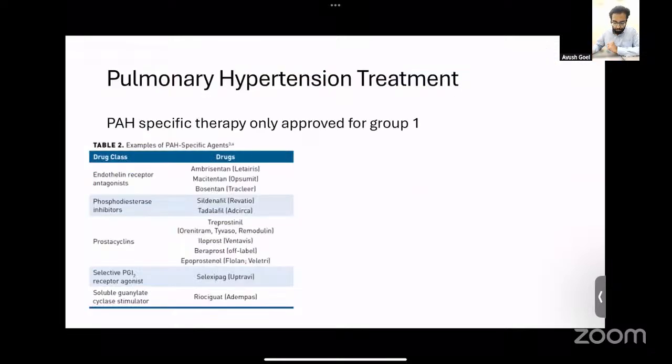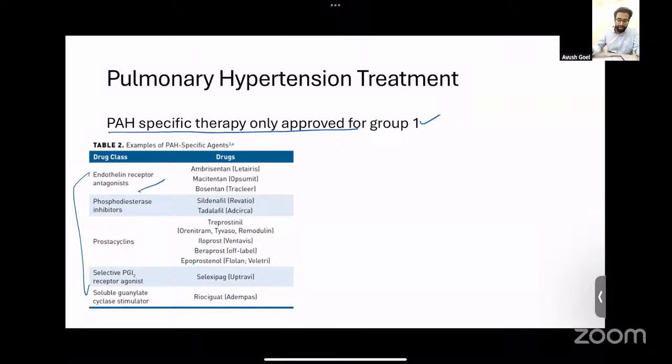Coming to the treatment of pulmonary hypertension, the most important thing to remember is that PH-specific therapy is only approved for group 1. For the other groups, group 2, 3, 4, and 5, these molecules are not supposed to be used. The different classes of drugs that are available are these. You can have endothelin receptor antagonists, phosphodiesterase inhibitors, prostacyclin analogs, and 2 relatively newer molecules, that is the prostacyclin receptor agonist, also known as selexipag, and the soluble guanylate cyclase stimulator, that is riociguat. So these are the newer molecules. Just remember the mechanism of action as well.